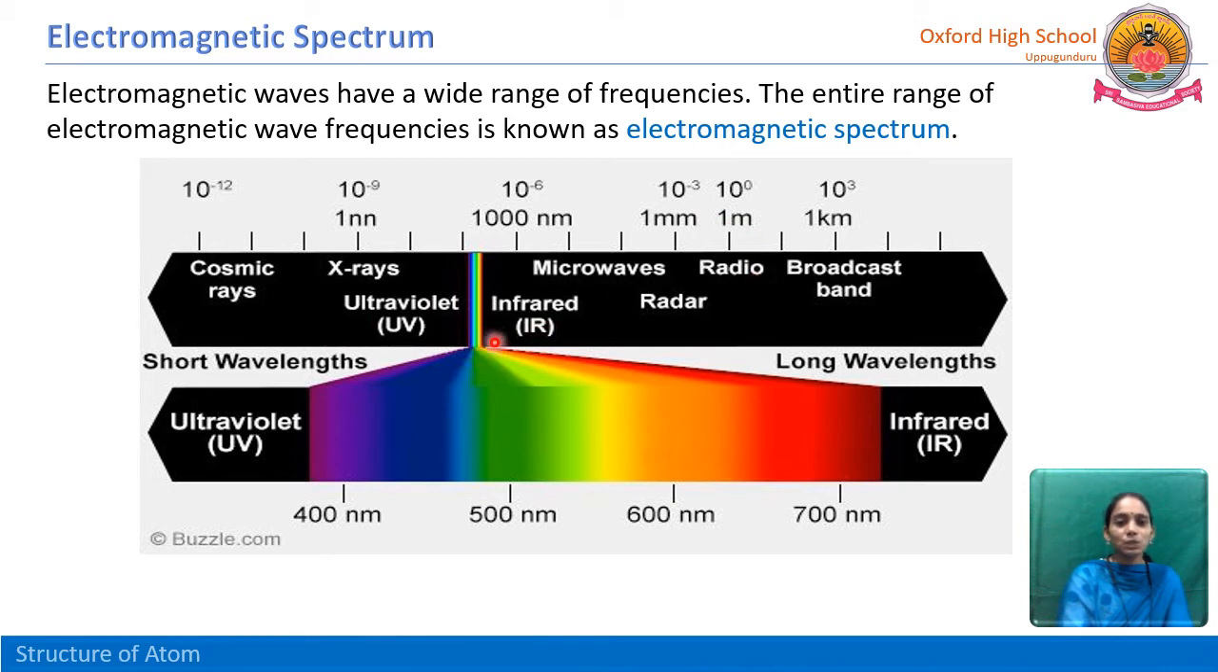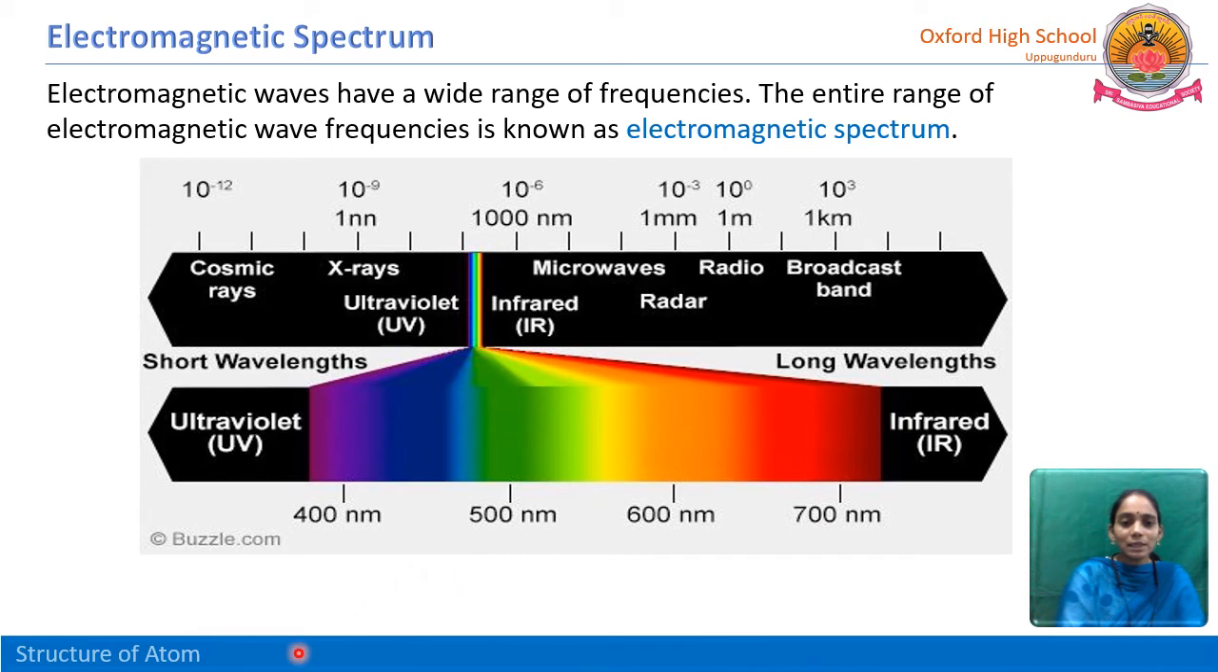In between these two, there is one band of colors in the range of 400 nanometers to 700 nanometers. These we can see with our human naked eye. So this is the electromagnetic spectrum.